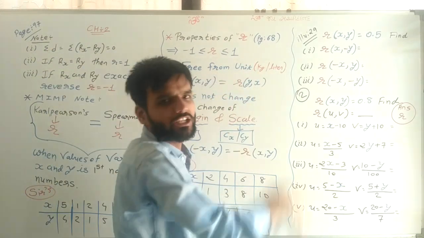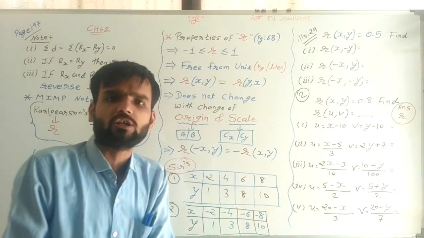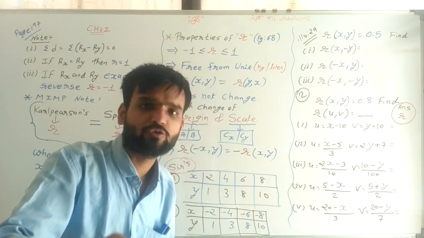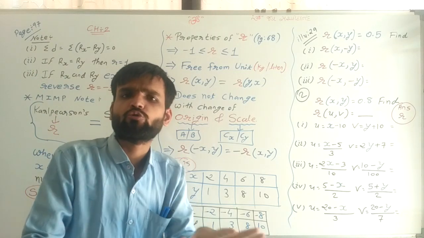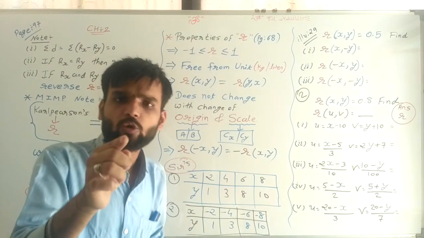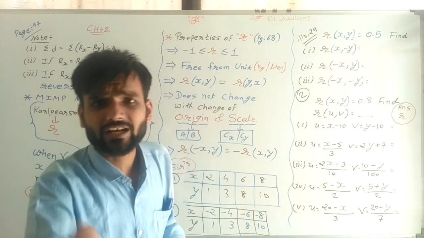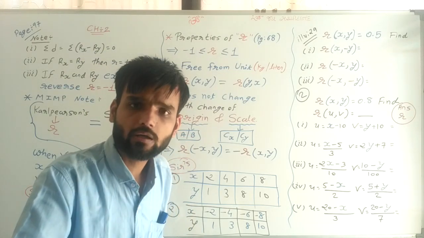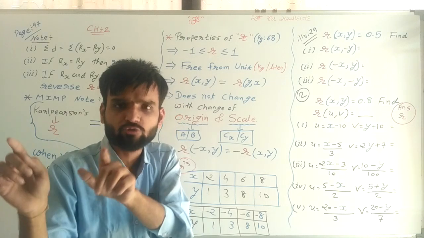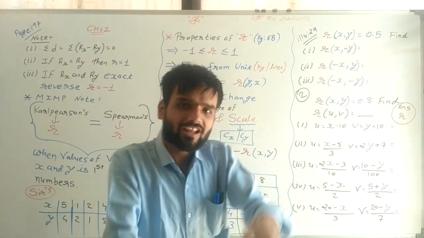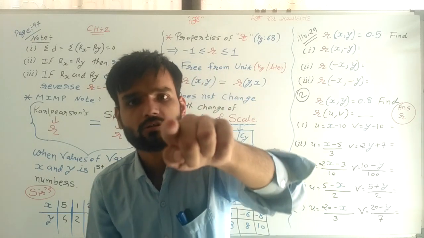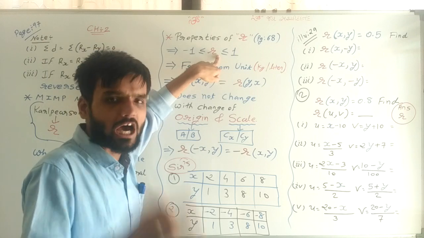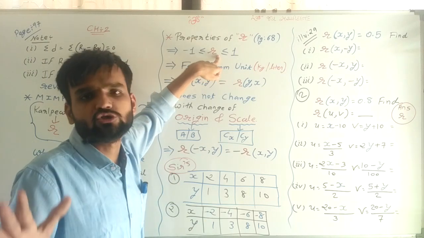There may be kg or liter in the question, but the answer of the correlation coefficient has no unit. It is 0.5, 0.75, but we are not writing 0.5 rupees or 0.5 liter. We cannot write any unit there. So in the question there may be a unit, but in the answer of correlation coefficient R there is no unit.